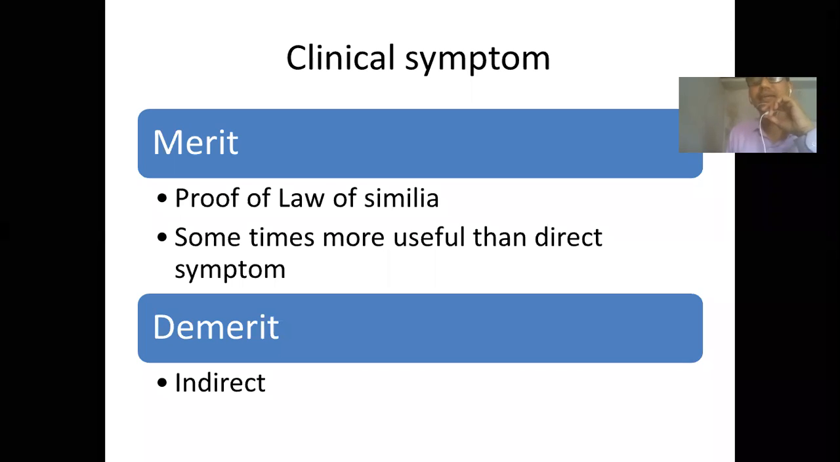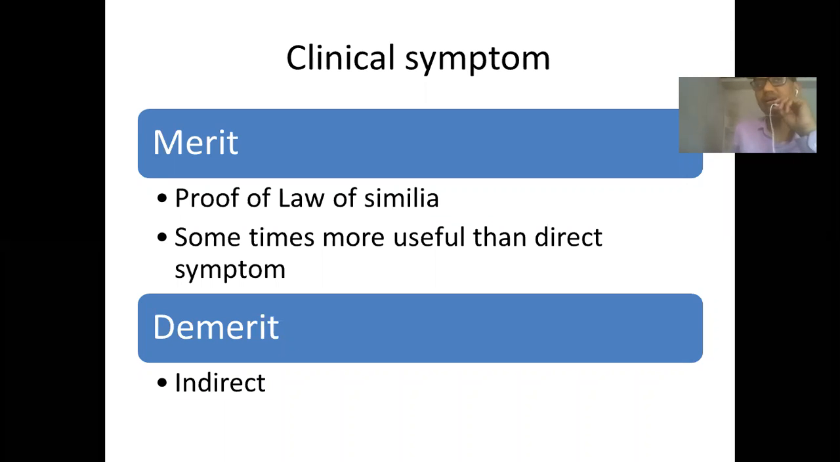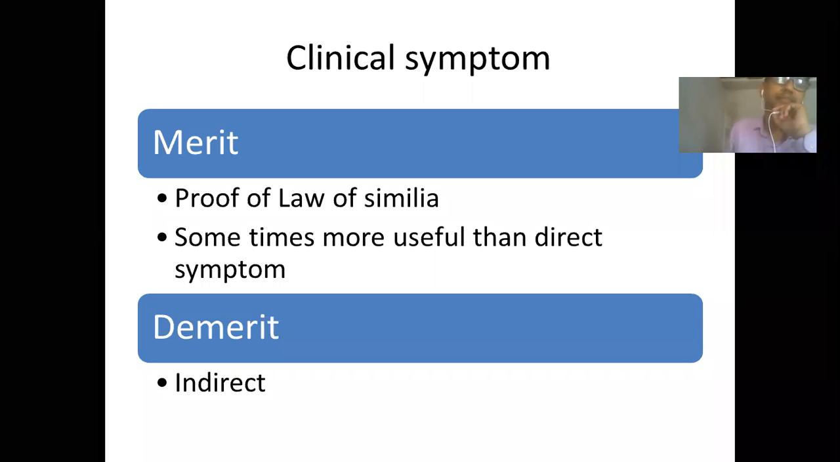And these types of symptoms are sometimes more useful in practice than the direct symptoms collected of a remedy. Remember the example of phosphorus. There are so many cases of GIT complaints that are relieved only on this basis. And the demerit is again that it is an indirect symptom. It is not the symptom directly given by the prover.